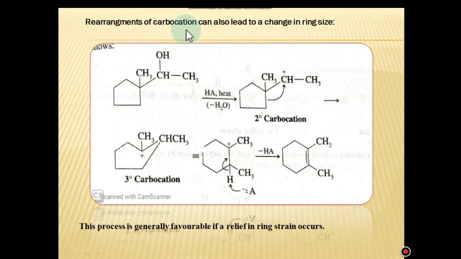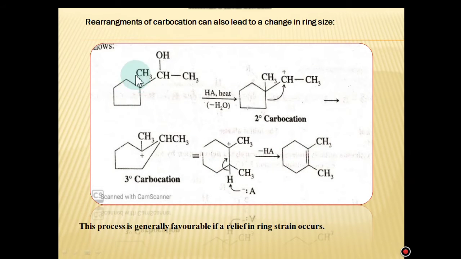Also, rearrangements of carbocation can lead to a change in ring size, like in this example. This example has a cyclopentyl group, and it is basically a secondary alcohol. When this OH is removed, the carbocation is formed. This is a 2-degree carbocation. Shifting of this bond towards here gives the formation of a 3-degree carbocation, and after that, loss of a proton takes place and the ring size is increased.